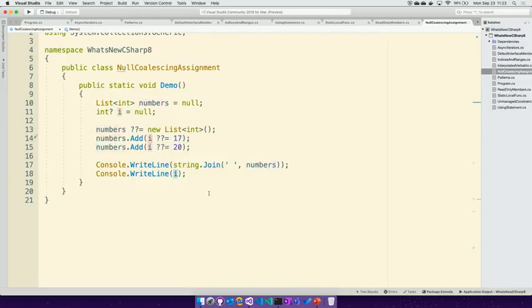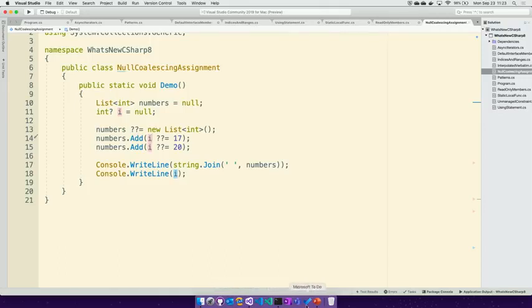And I would try to add i. If i is null, then it will actually add 17. If i is not null, it would add whatever the value of i is. So that's a way to, instead of having to start sprinkling your code with all this if something isn't null, just make a default assignment and put the right thing in place.